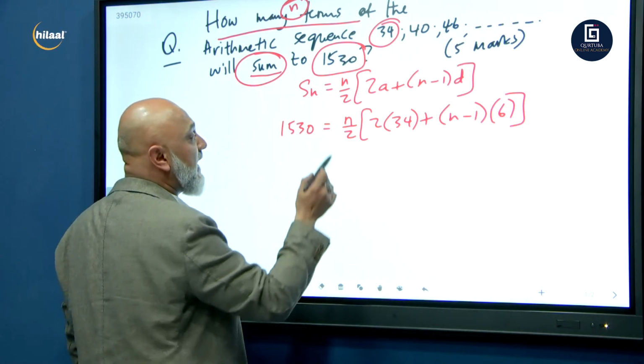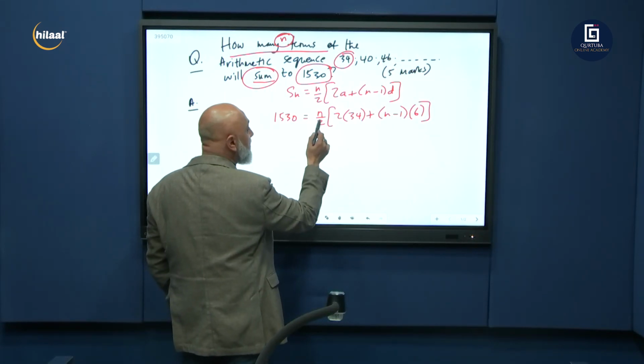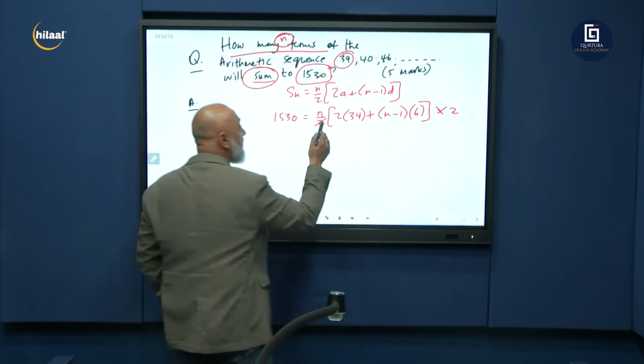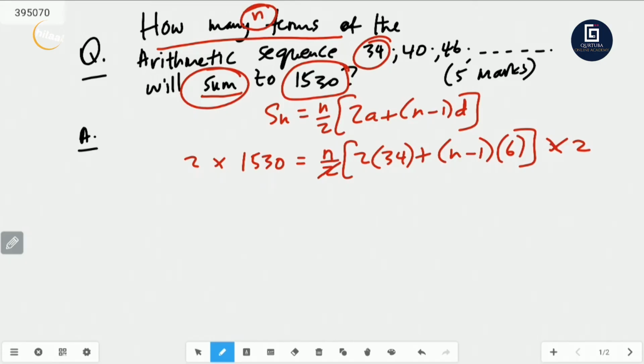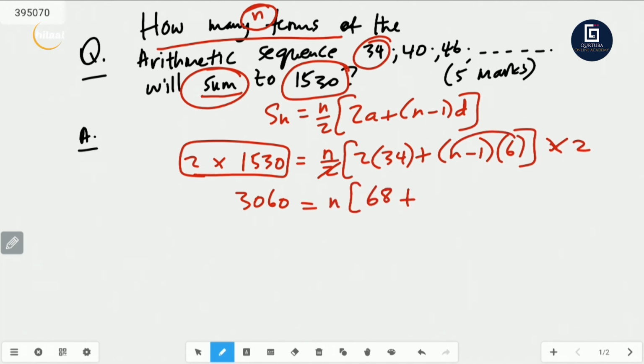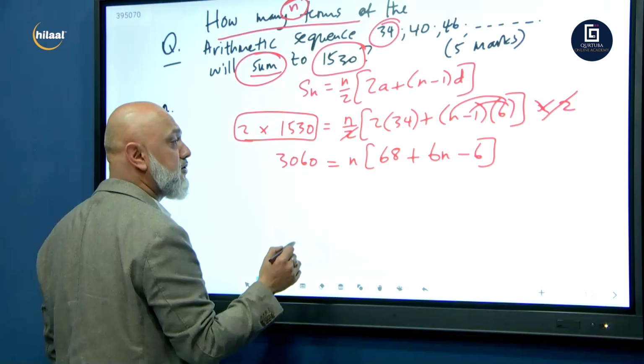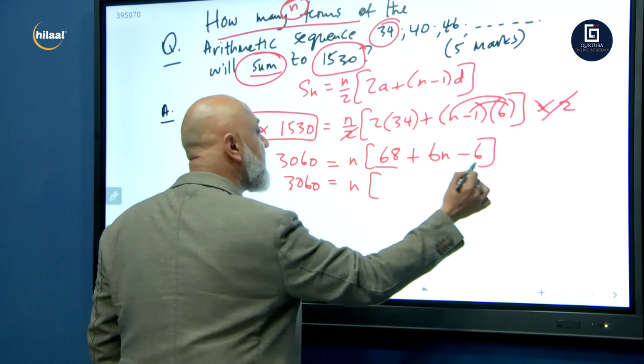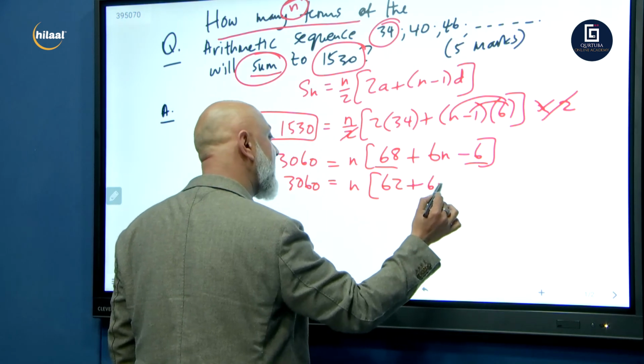Now this is algebra. I need to get n. So I'm going to multiply this side by 2, and this side by 2, to get rid of the 2. So 2 times 1530 is 3060, equals n into 2 times 34, 68, plus 6n minus 6. That 2 cancelled with that 2. Now, 3060 is equal to n into 68 minus 6 is 62, plus 6n.